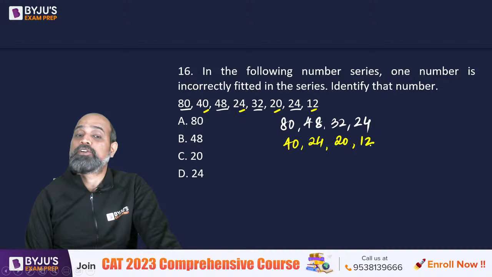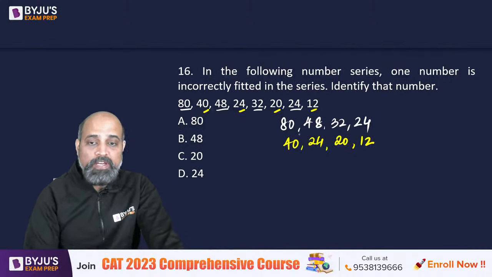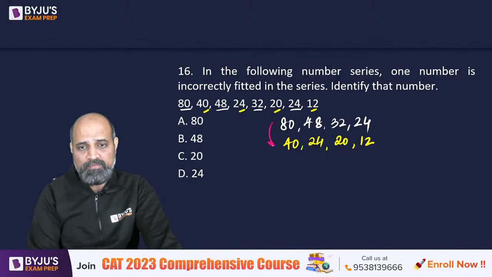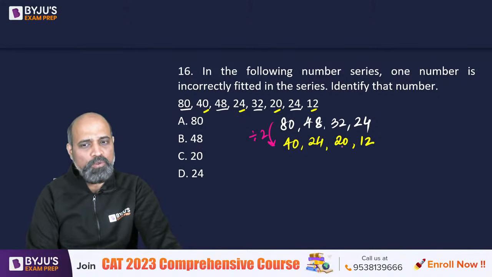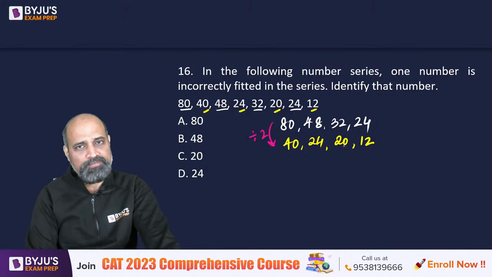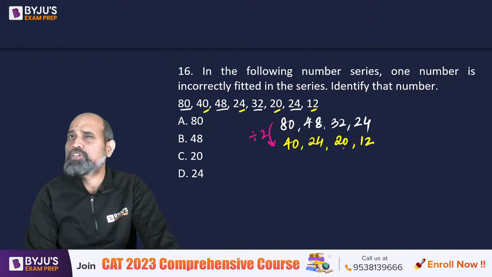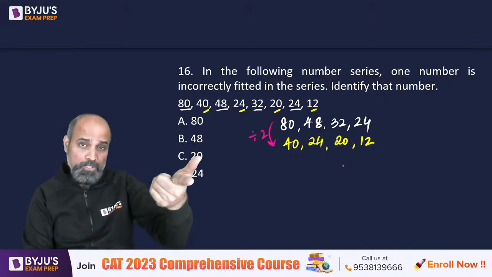Now try to find out the pattern. Well, it's not that difficult. 80 का half 40, 48 का half 24, 24 का half 12. So don't you think 32 का half 20 होना चाहिए? Sorry, 32's half should have been 16. Or suppose if this is 20, above number should have been 40.